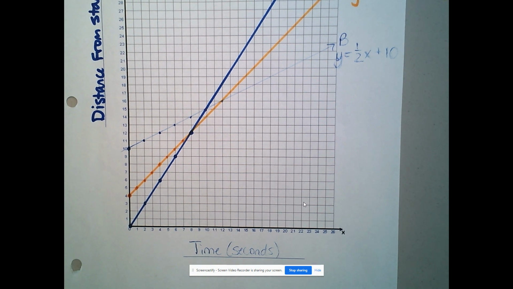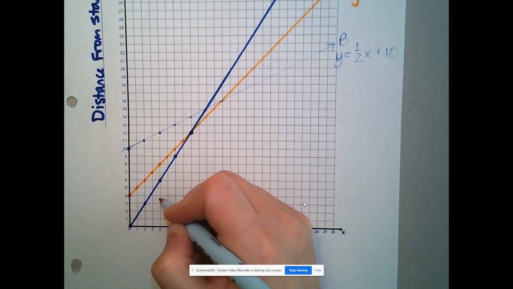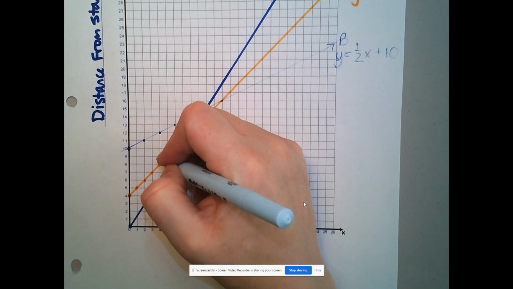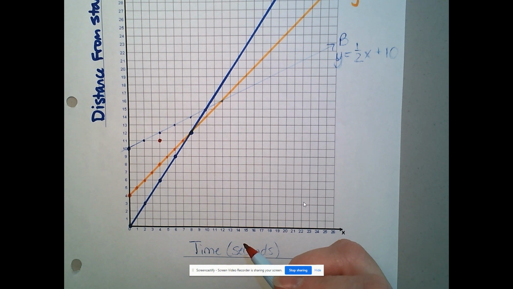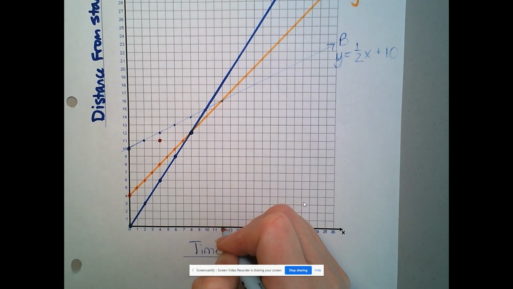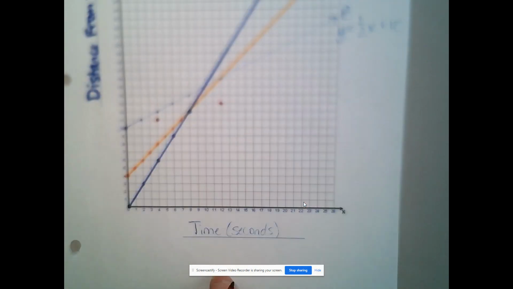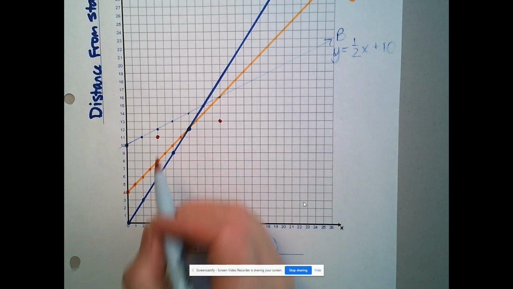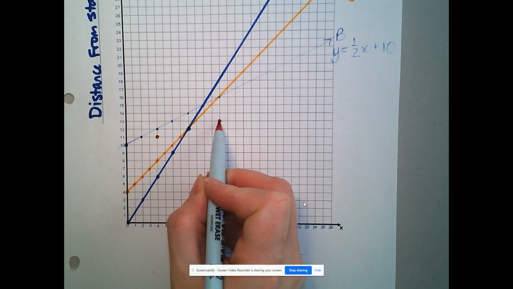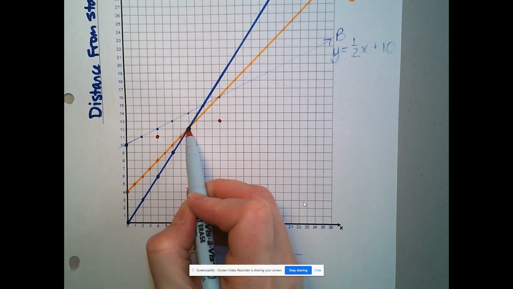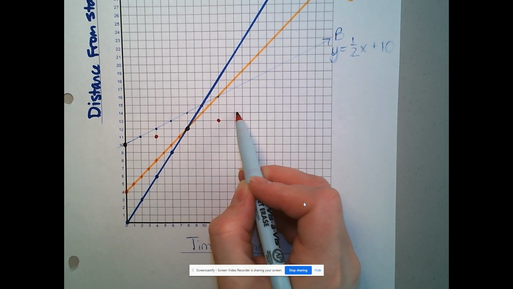Elizabeth is 11 meters into the race after 4 seconds. So Elizabeth, I'm going to go over to 4 and go up to 11. Let's see, 4, 11. And then I'm also going to go 13 meters after 12 seconds here. And then I've got to figure out sort of her slope. You're going up 2 over 1, 2, 3, 4, 5, 6, 7, 8. That would be the same as up 1 over 4 or down 1, left 4. That's her slope, up 1 over 4.